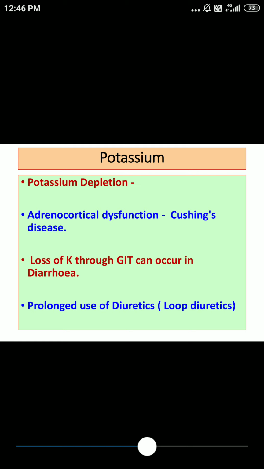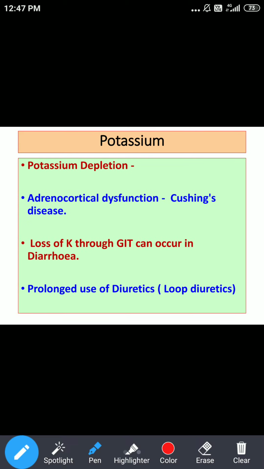Now whenever we are talking about depletion or hypokalemia, when the value is less than 3 milliequivalents per liter, we can call this condition hypokalemia.